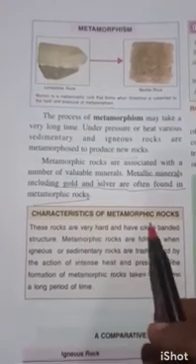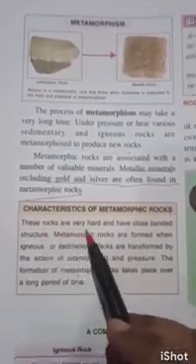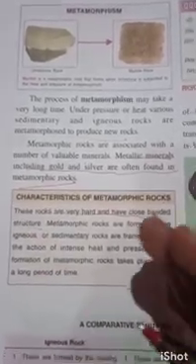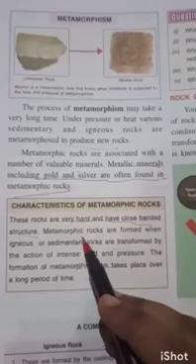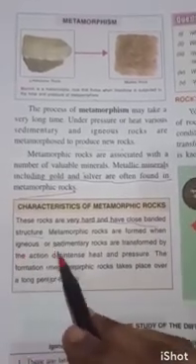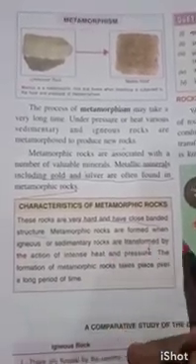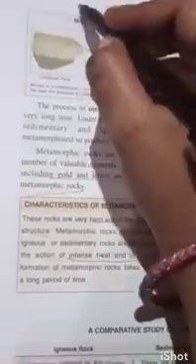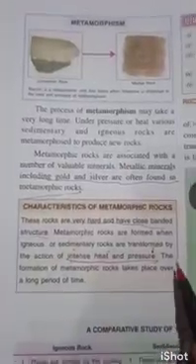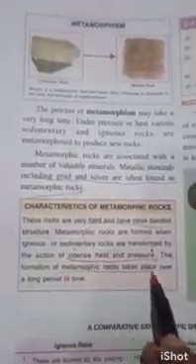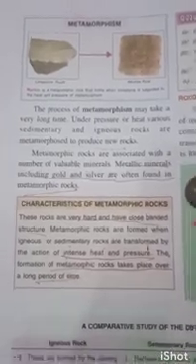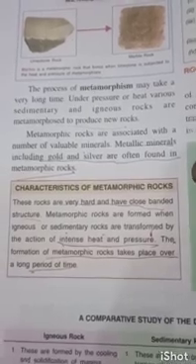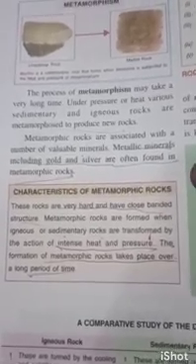Characteristics of metamorphic rock. These rocks are very hard and have a close banded structure. They are very closed and compact. Metamorphic rocks are formed when igneous or sedimentary rocks are transformed by the action of intense heat and pressure. That is the process of metamorphism. The formation of metamorphic rock takes place over a long period of time. It takes a long period of time to form the metamorphic rock.